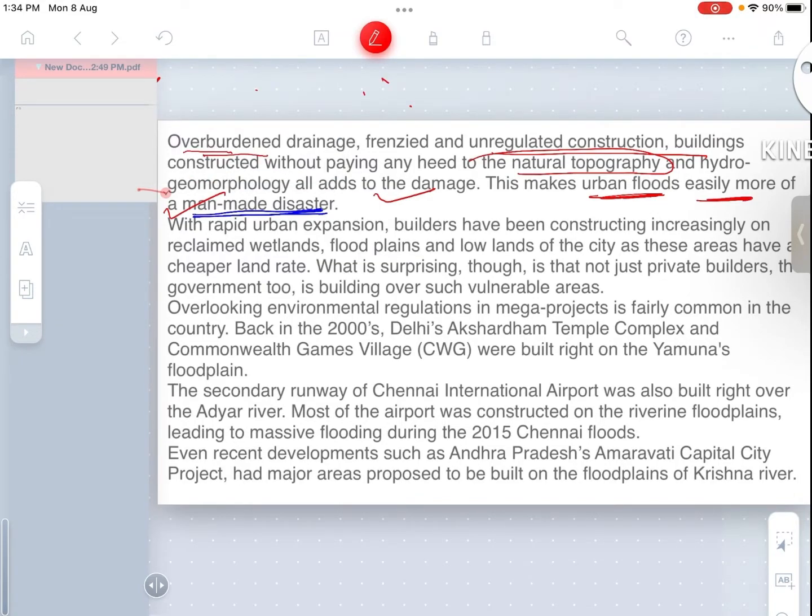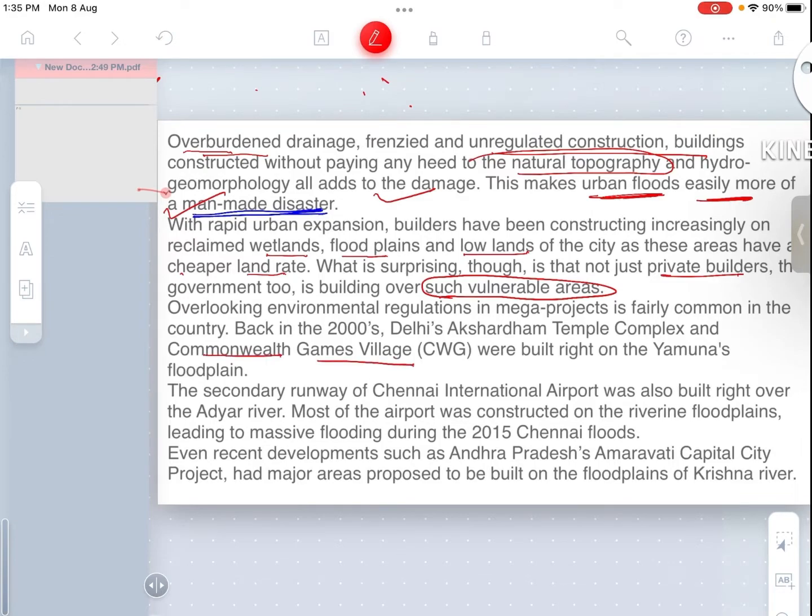With rapid urban expansion, builders have been constructing increasingly on reclaimed wet floodplains and lowlands of the city, as these areas have a cheaper land rate. What is surprising though is that not just private builders, the government too is building on such vulnerable areas. This is a matter of concern for upcoming new development projects.